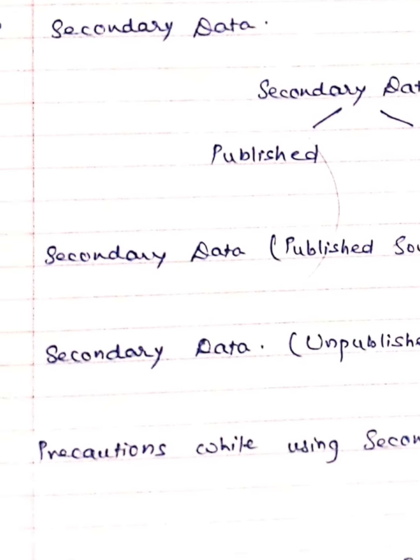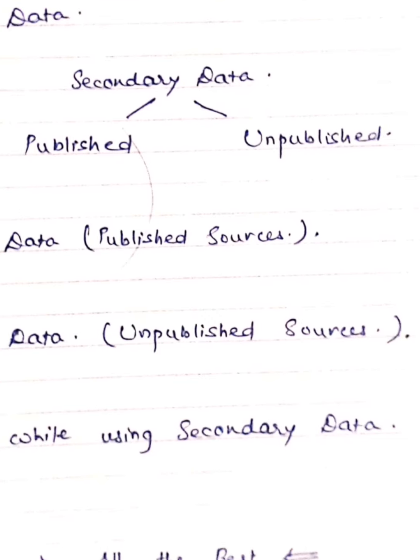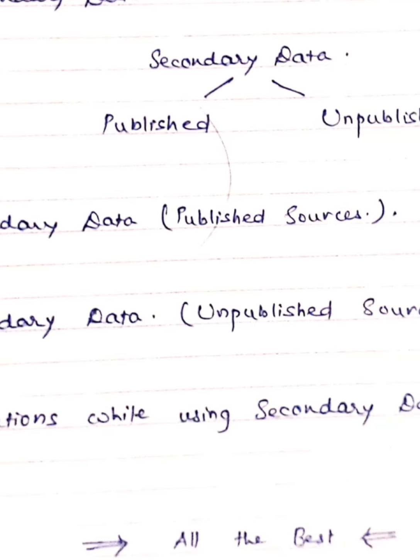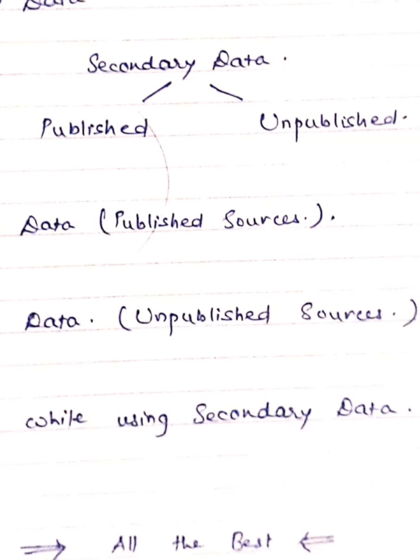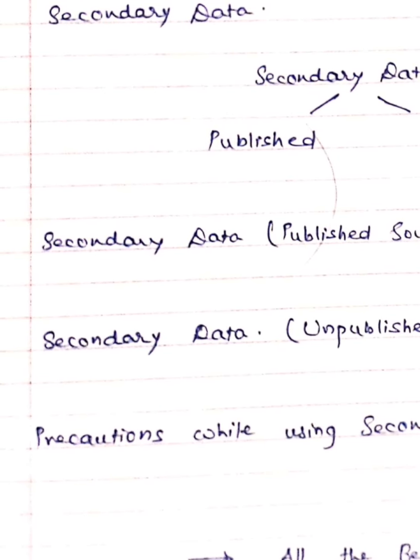Then the last one we saw was the precautions while using secondary data. I will not go into detail at present, but we had seen that we should take care about who has collected the data, what the primary source of data is, and we should have knowledge of it. The purpose of collection of the primary source of data is also something we have to take into consideration.